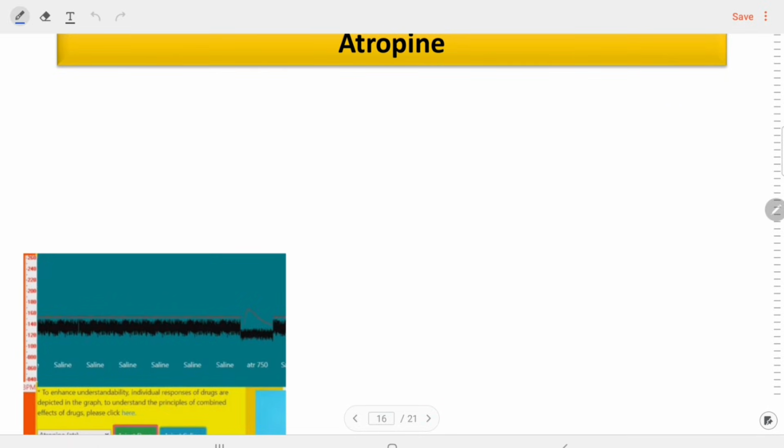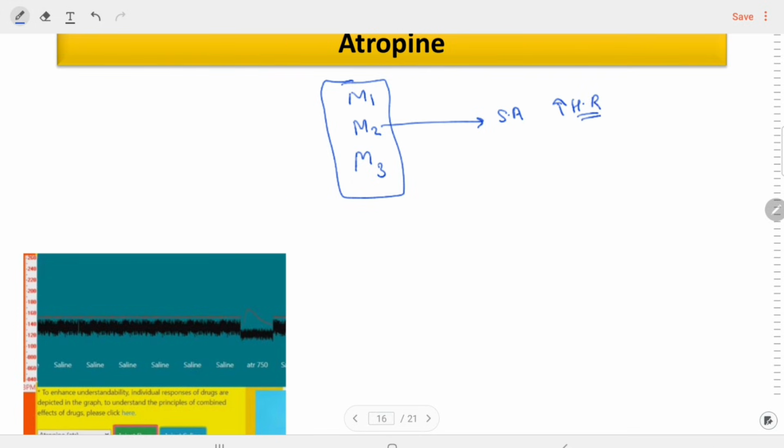Atropine, there is some important thing with the atropine: it is the muscarinic blocker, mainly acting on the M1, M2 and M3 receptors. We know that the M2 receptor is present on the SA node, and the blocking of the M2 receptor will lead to an increase in the heart rate. So what will happen with the BP?